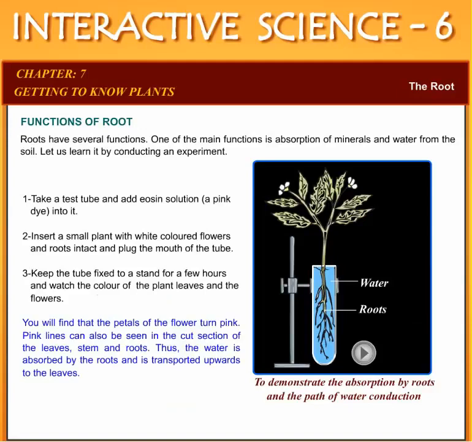1. Take a test tube and add eosin solution, a pink dye, into it. 2. Insert a small plant with white-colored flowers and roots intact and plug the mouth of the tube.